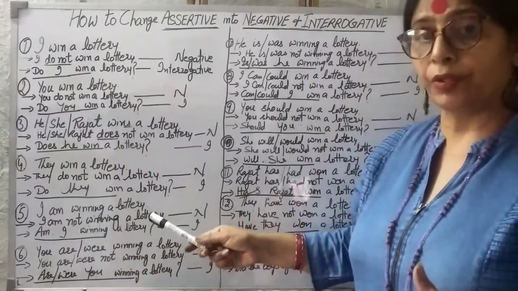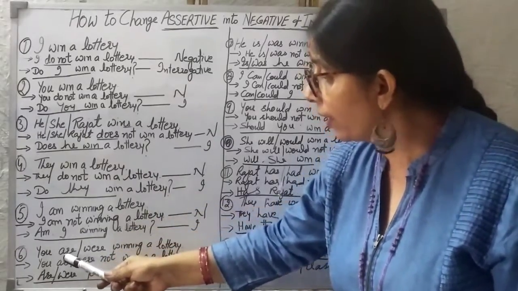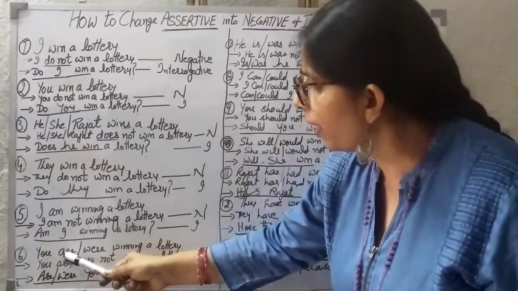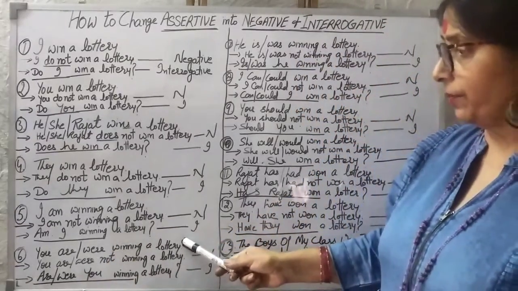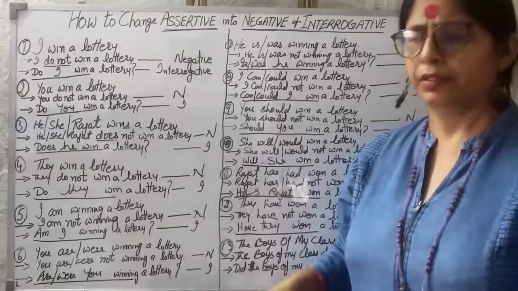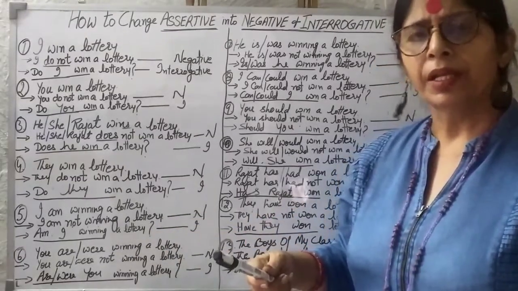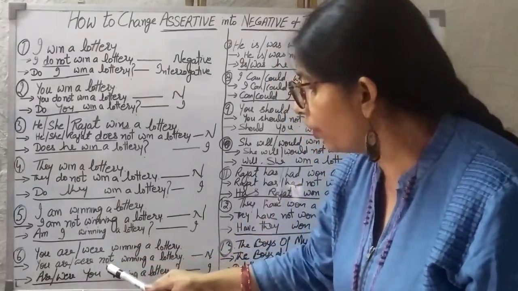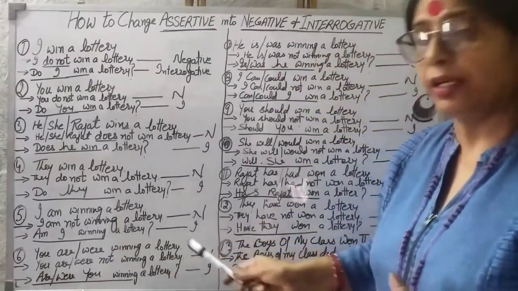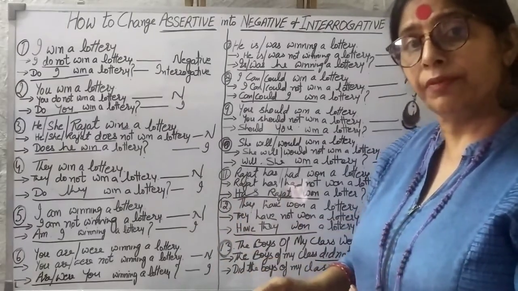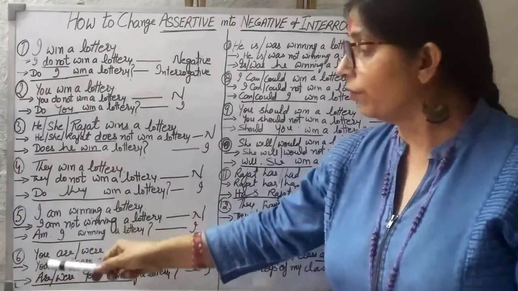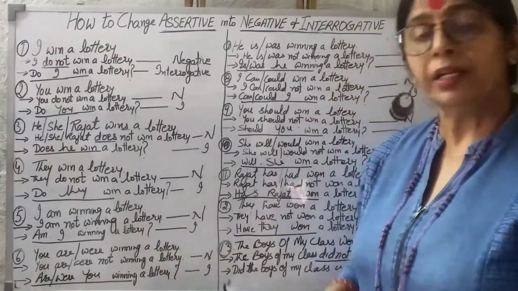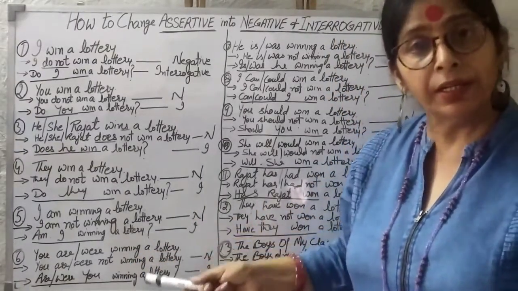This will be interrogative. You are or you were, past, present, no problem. You are or you were winning a lottery. Helping verb is there, either are is there or were is there. So simply we have to put not with it. You are not or you were not winning a lottery. And in the same way, this helping verb will become the beginning word in interrogative. Are you winning a lottery or were you winning a lottery?